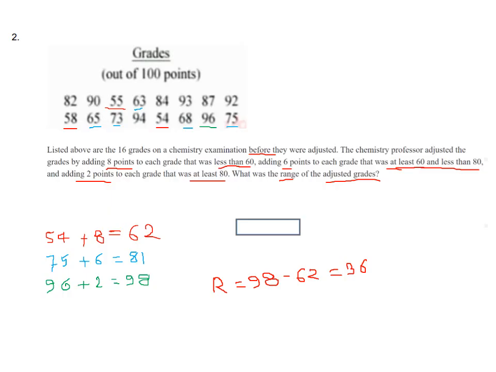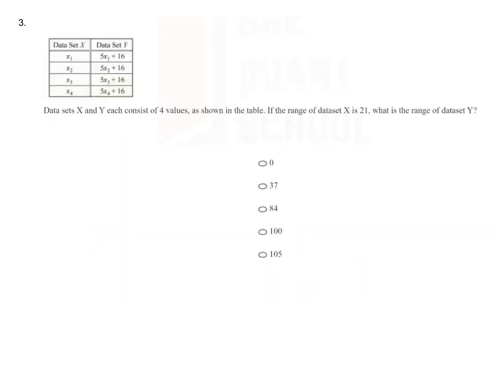We do not need to adjust all the grades. We can just identify with our number sense which one will be the greater and which one will be the lower. Right? So in this case, 54 is the lowest and 96 is the highest. Anyway, let us move to the next question. Let us move to median.